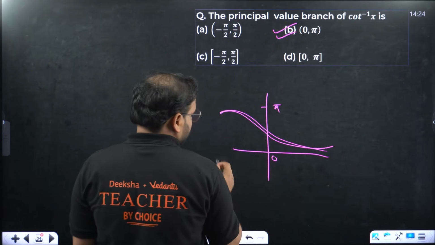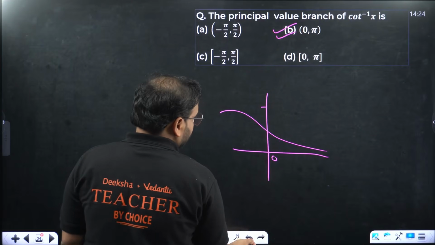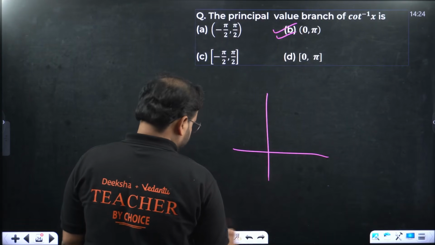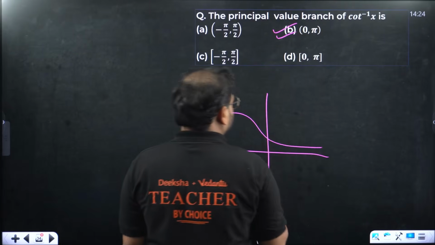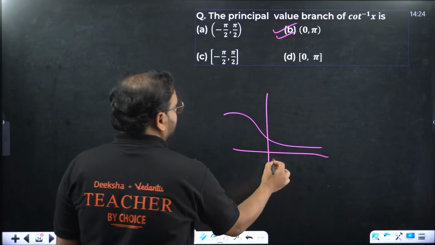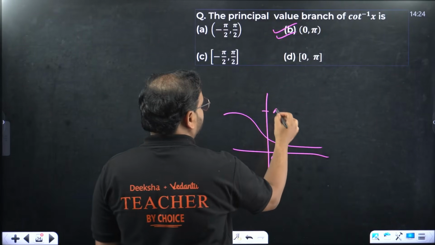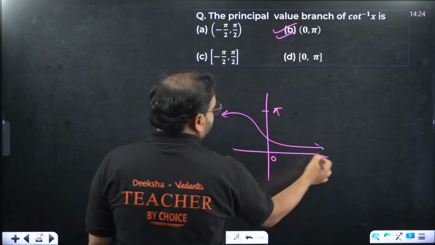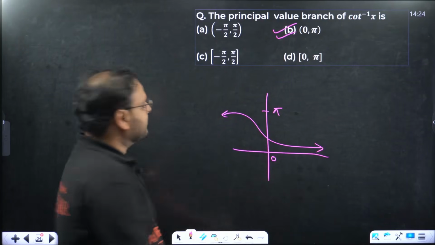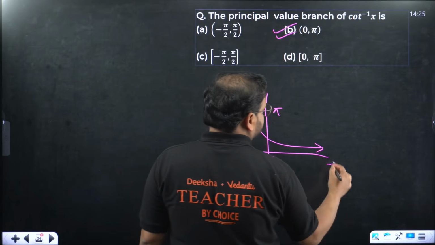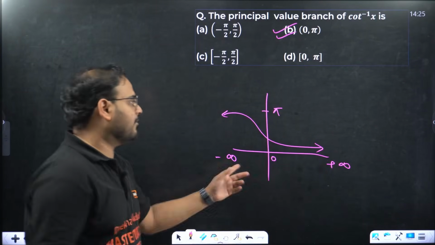Let me erase and, 1 second, I can do better. So let's try to do that better. This is the graph basically. This is the graph of cot inverse from 0 to pi. Both ends are tending to the limits, because they cannot reach the value of negative or plus infinity. What is the domain? Minus infinity to plus infinity. Graph of cot inverse.